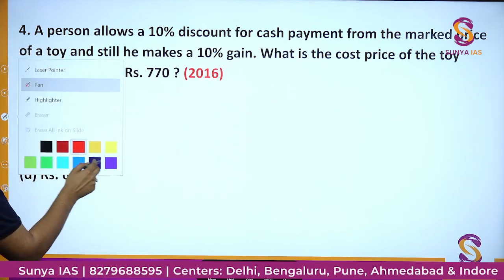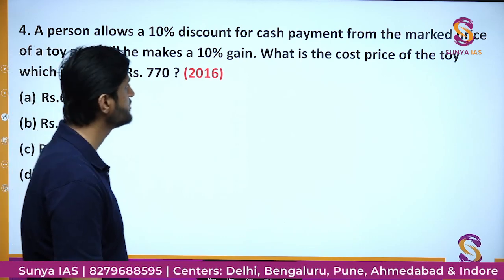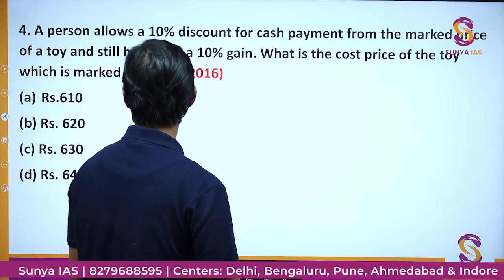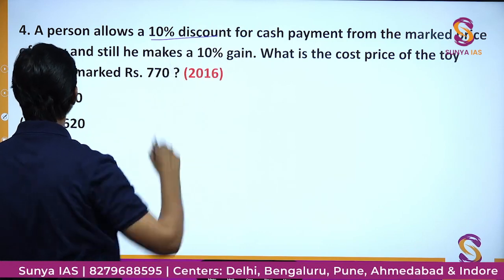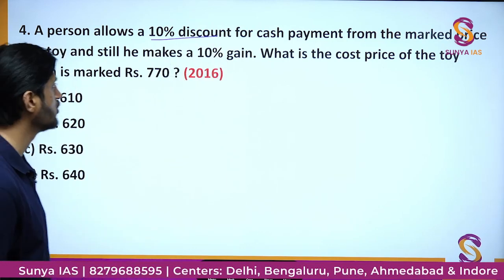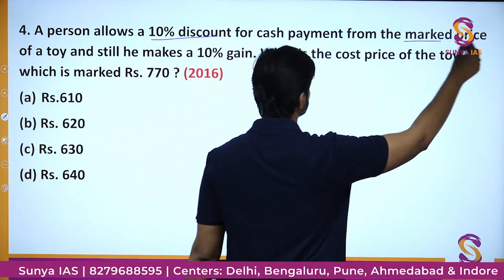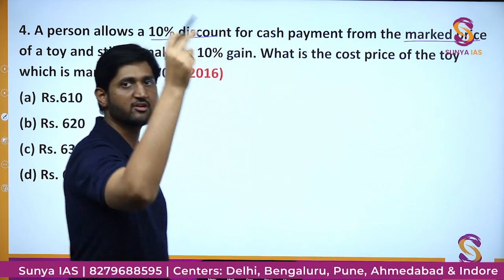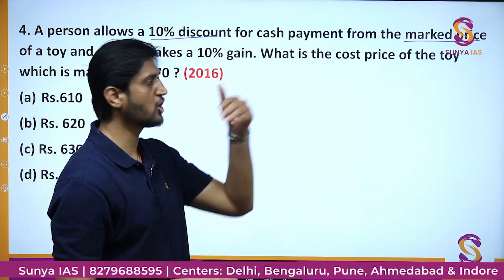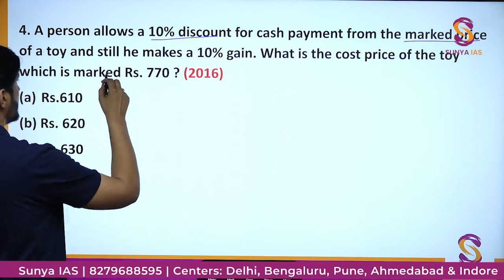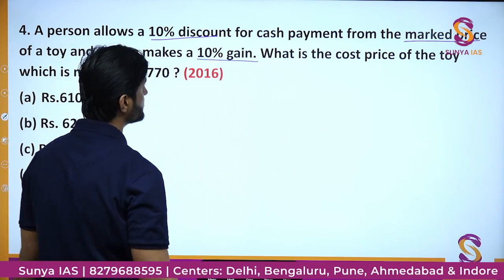So this question is one in which we will use the two parts, because there is a discount portion also. So a person allows a 10% discount on the marked price. What is marked price? As I told you, the price which is given on the label, on which discount is provided. And he makes a 10% gain or 10% profit.